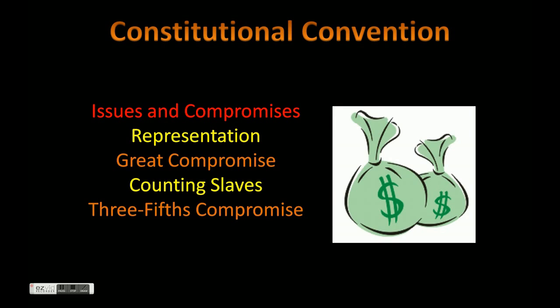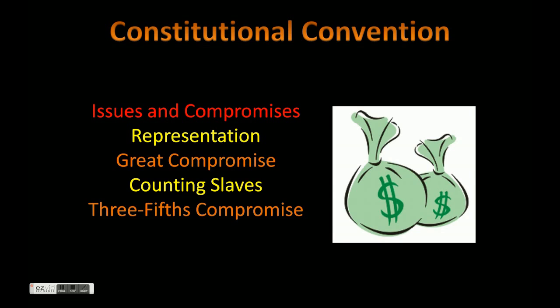But what it really showed other states is, this could happen here. So they decided that they had to do something. Originally they were going to get together and fix the Articles of Confederation. What they did instead was form their Constitutional Convention, and they decided to form an entire new government.